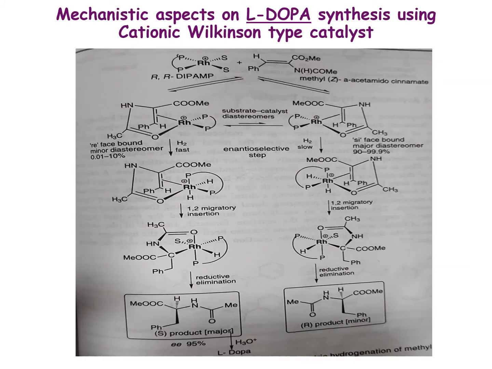So this is the mechanism aspect of the L-DOPA synthesis. As I said, the substrate is a prochiral amino acid. Your catalyst is rhodium-based, with 2 solvent molecules and 1 diphosphine ligand having the chiral center. The example is DIPAMP, a bidentate diphosphine ligand having the chiral center.